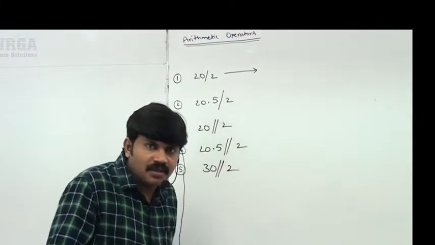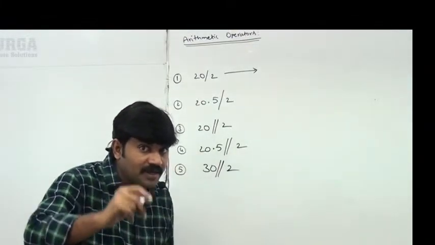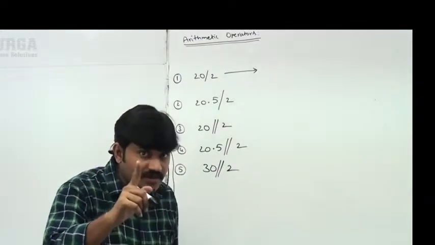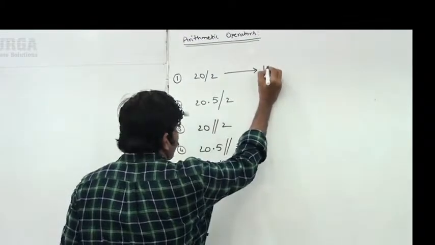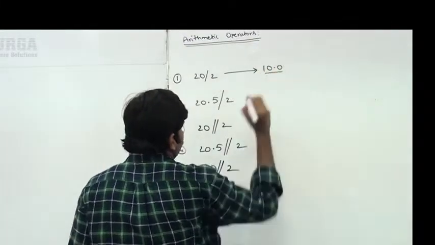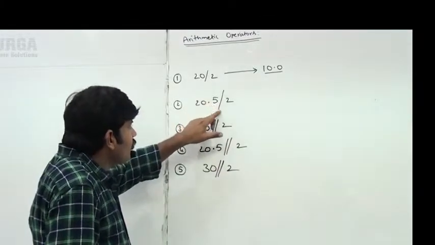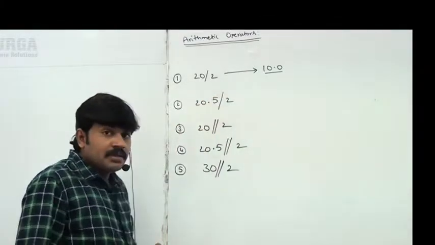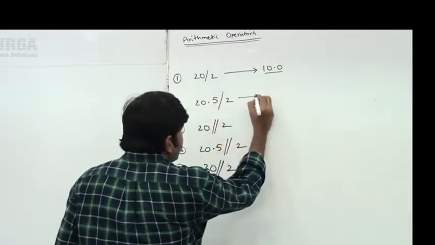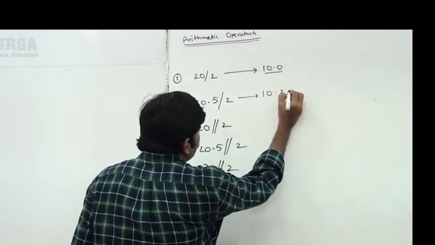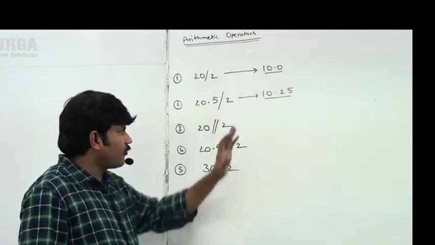Respond, man. The result is int or float? The result is always float, because the normal division operator result is always float in Python 3.x. Okay, now 20 by 2, the result is float, sir, 10.0. Okay, well, sir, now 20.5 by 2, the result is always float, normal division, right? What is the answer, sir? 10.25 is the answer. It is normal division, the result is always float.